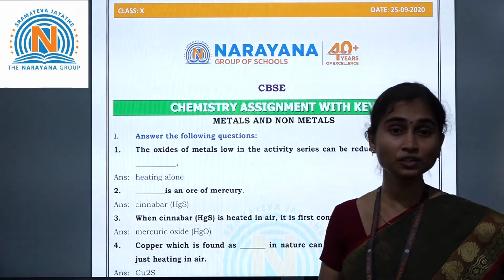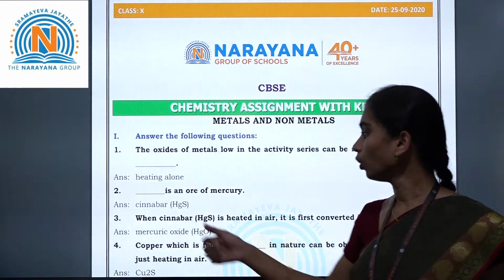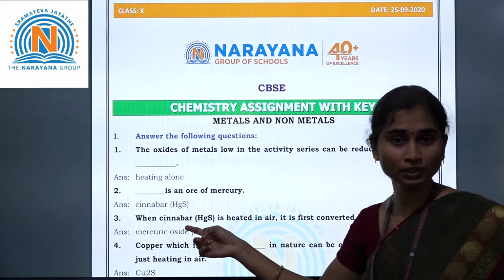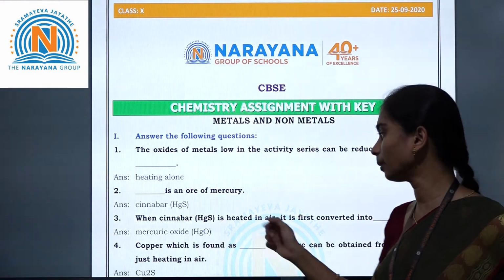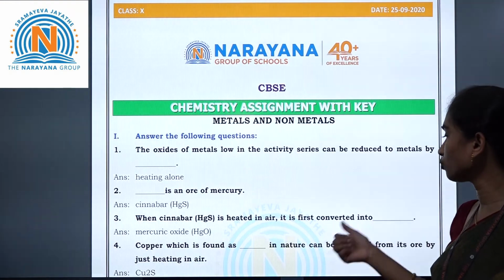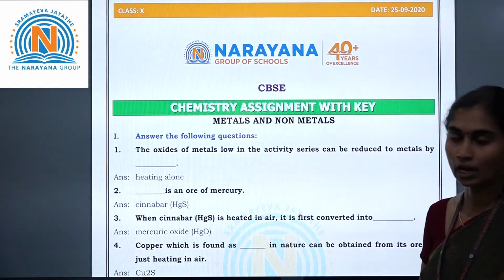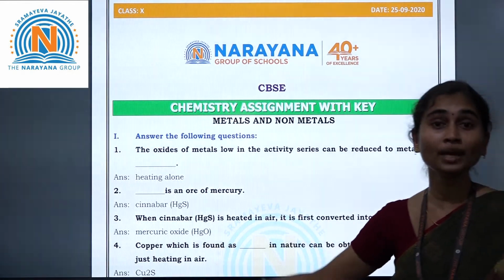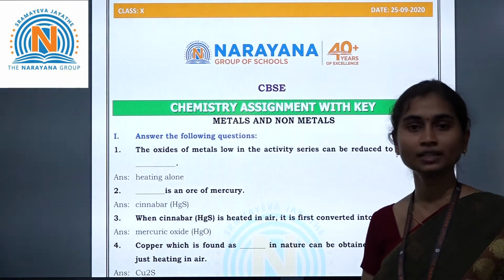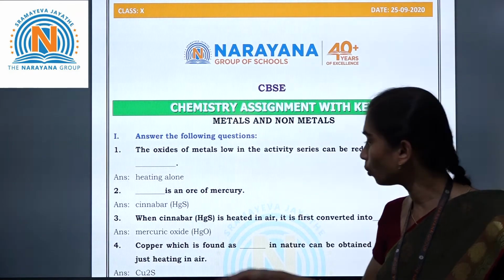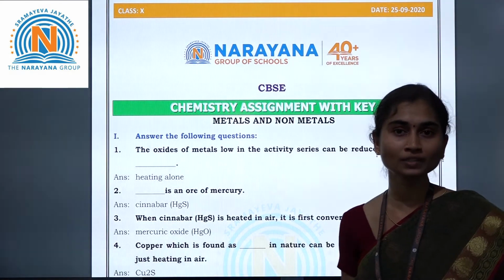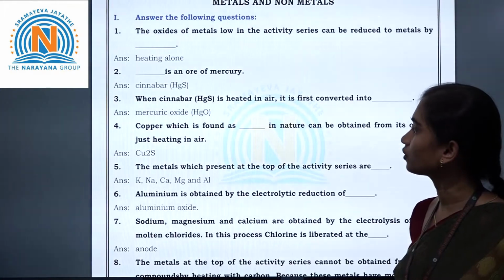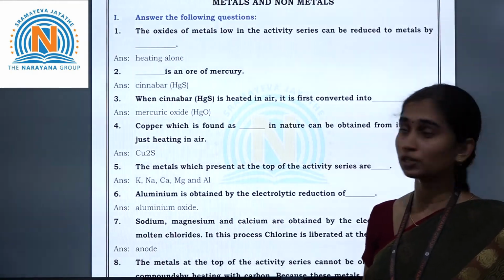So what is the formula of cinnabar? Mercuric sulfide, HgS, right? So next question: when cinnabar is heated in air, it is first converted into mercuric oxide. What is that? Mercuric oxide. So what is the formula of mercuric oxide? HgO. Mercuric oxide formula is HgO. Let us go for the next question.